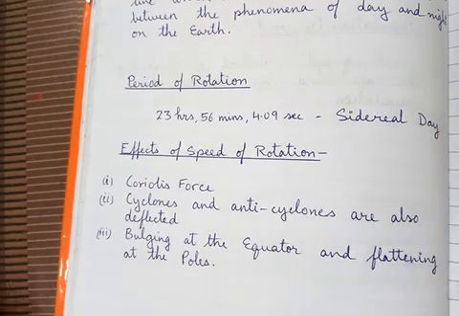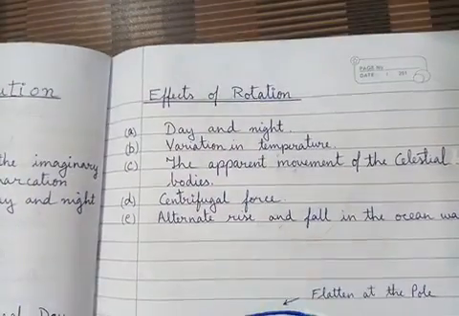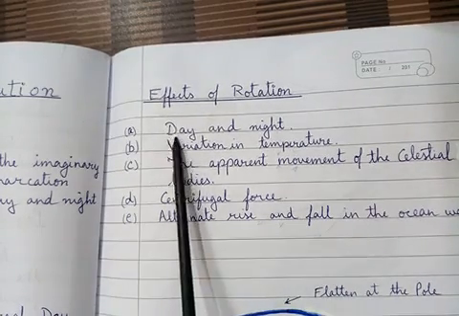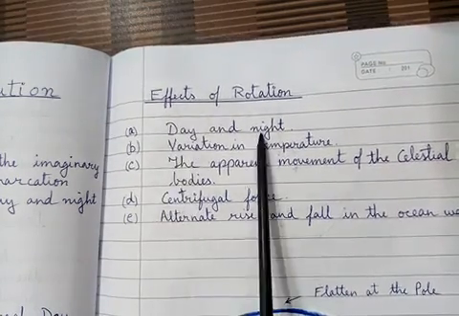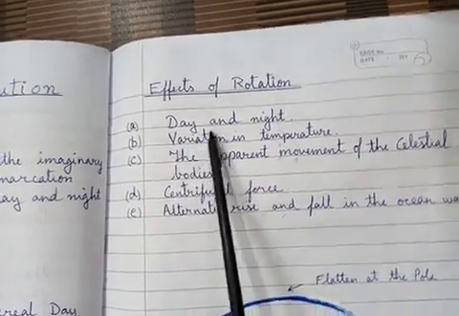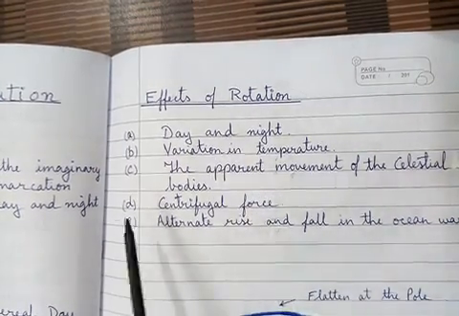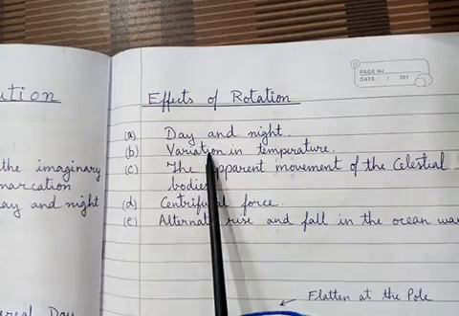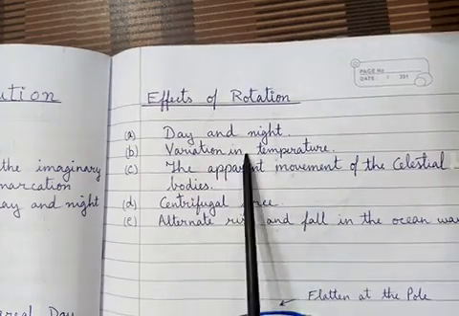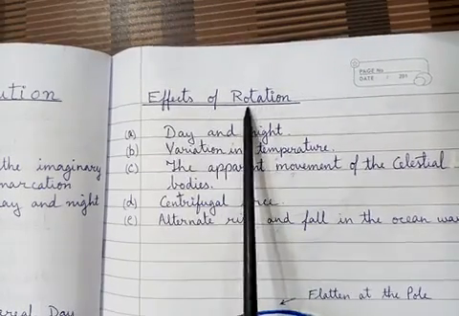Now let's move further and see some more effects of rotation. Well, one common effect all of you know: because of the rotation, day and night is caused. Another thing is the variation in temperature. You will find during the night the temperature is low, but during the day the temperature increases. So this variation in temperature is also caused by the effect of rotation.